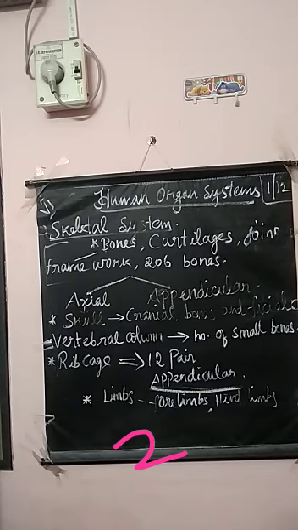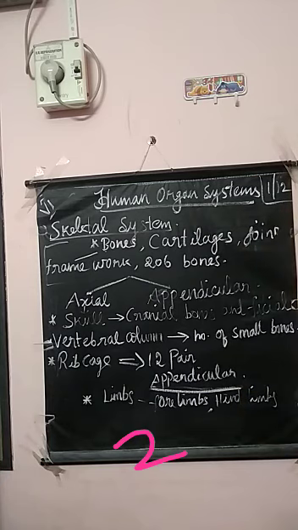So it protects our spinal cord. Then rib cage means there are 12 pairs of rib bones. Rib cage protects our lungs and heart. Okay, so this is about axial.